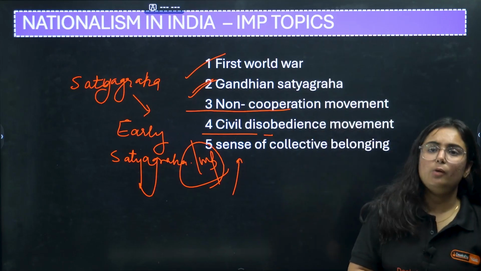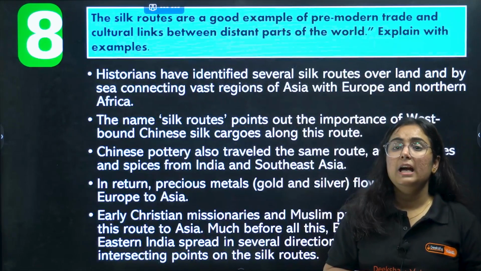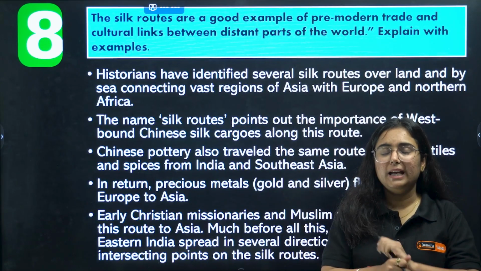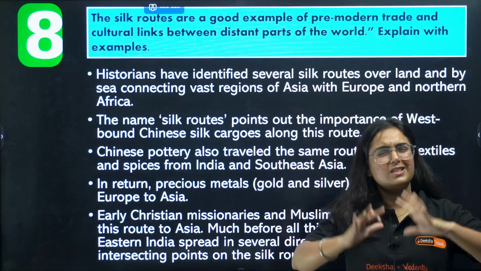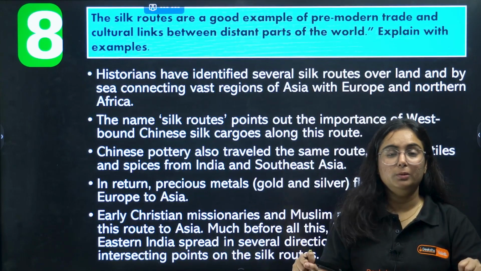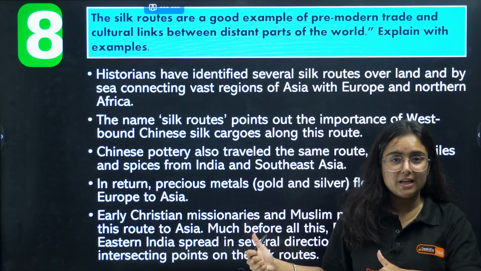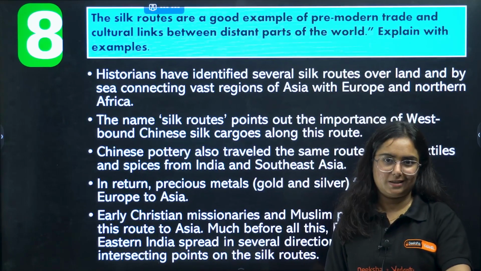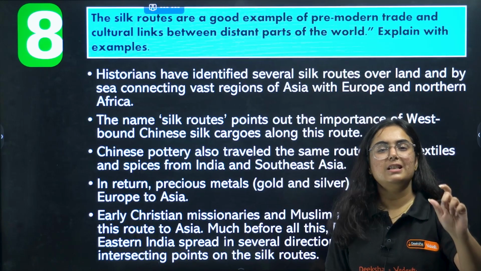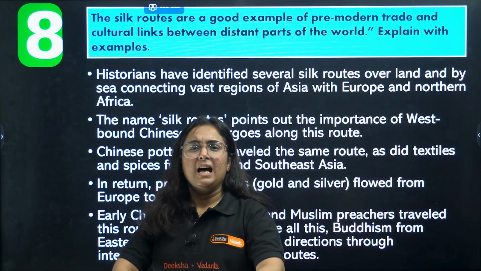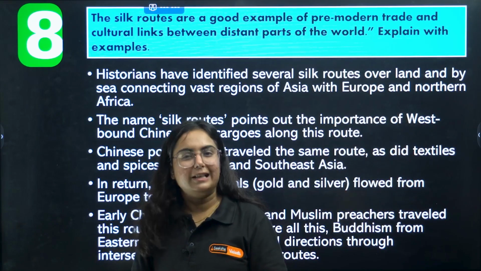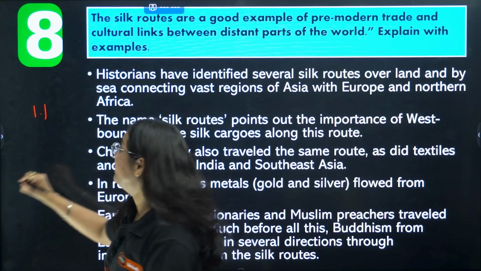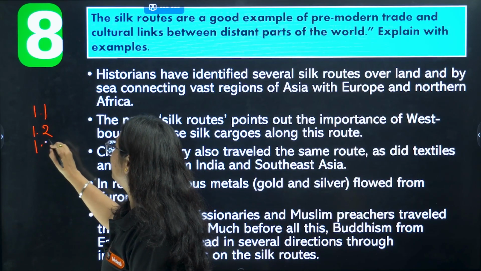So this is how we are completed with history. But still we have one chapter pending, and that is the Making of a Global World. This is a very easy chapter. Hold on, because I am going to give you some topics and I give you a surety that nothing will come out of this. Be sure about this, because this is the chapter in which CBSE has also deleted a major portion. Only 3 topics are coming, that is 1.1, 1.2 and 1.3.